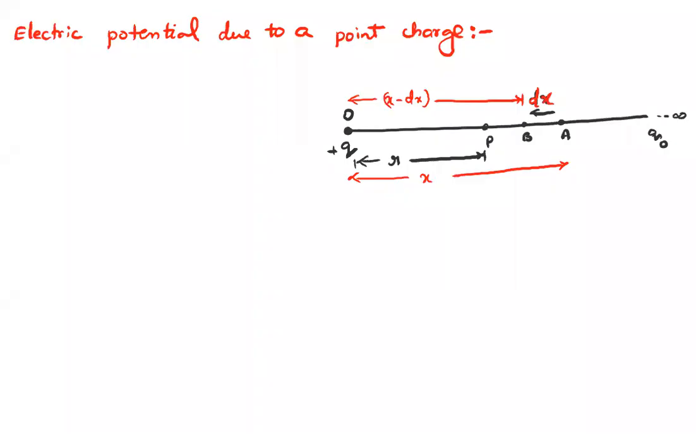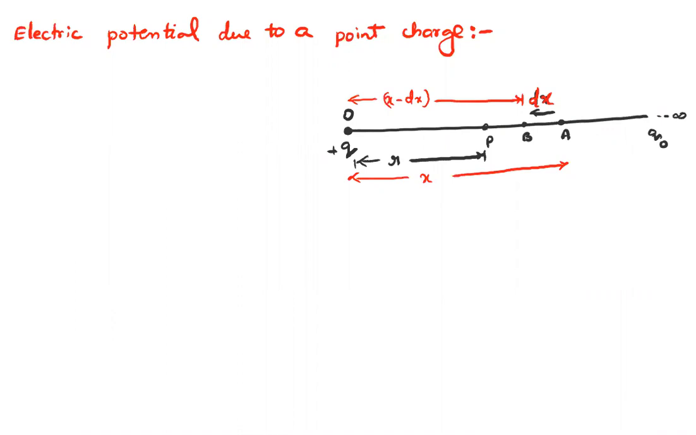Now, next one is electric potential due to a point charge. How to derive an expression for the electric potential due to a point charge? Let's consider a positive charge Q placed at O. Then it will develop some electric field around it, up to what distance? Infinity. Since the field is distributed uniformly in all directions, the field will be distributed up to infinity. Electric field at infinity is 0.